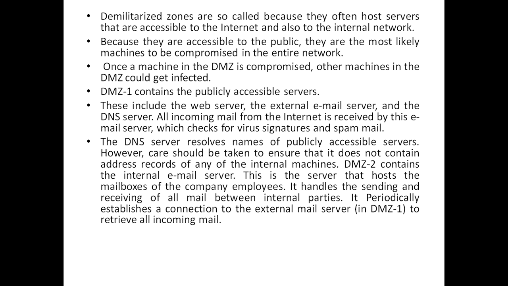So DMZ1 contains the publicly accessible servers. These include the web server, external email server, and the DNS server. All incoming mail from the internet is received by this email server, which checks for virus signatures and spam mail. The DNS server resolves the names of publicly accessible servers. However, care should be taken to ensure that it does not contain address records of any of the internal machines.